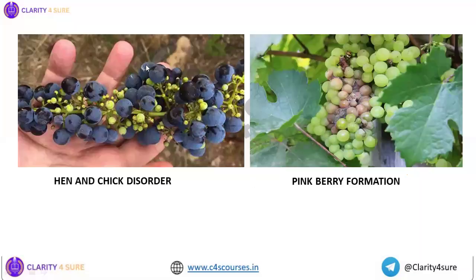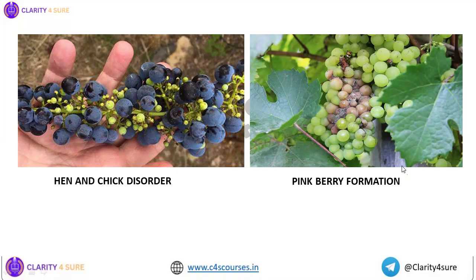Okay, so I'll just show you the picture. This one, you see, is hen and chick disorder. These are the hen, the normal berries, and the chick are the small ones. Whereas in pink berry formation, here you see among the normal berries, some pink colored berries are there. These berries ultimately will turn black in color and they will rot.